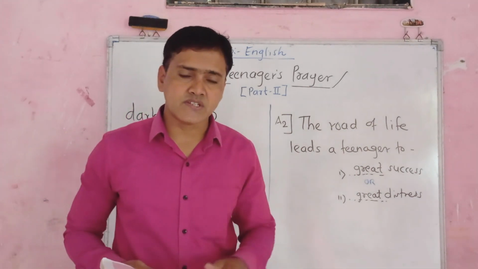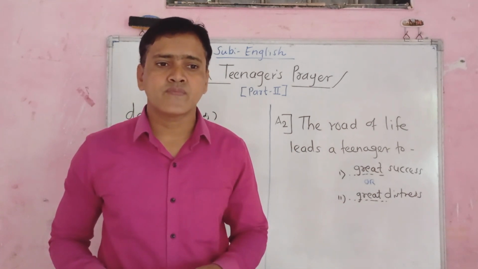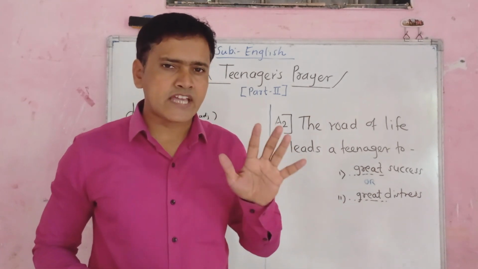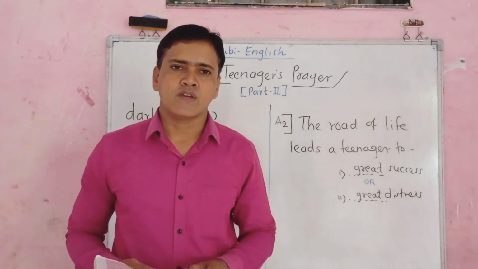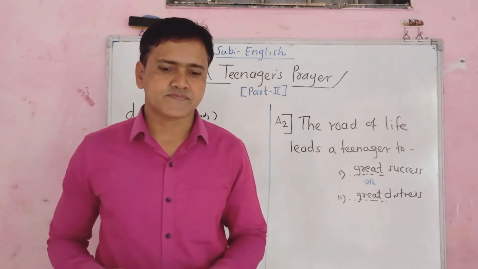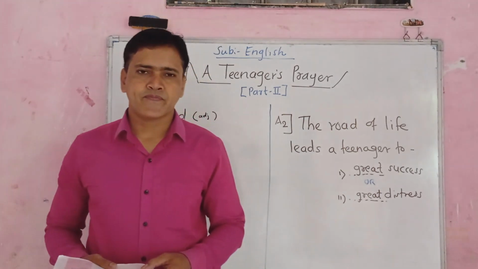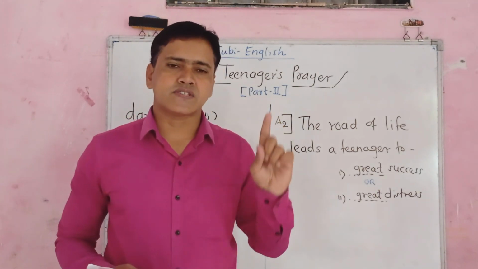Because he is a teenager, his age is between 13 and 19. So he is not that much matured, paripurva. So he can't take his decisions. Okay. So friends, here ends the second stanza.